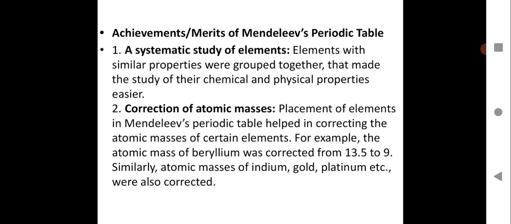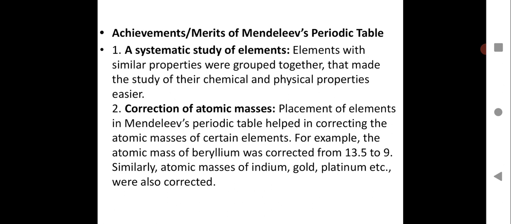Then the achievements, that means the merits of Mendeleev's periodic table. First of all, a systematic study of elements. Elements with similar properties were grouped together, which made the study of their chemical and physical properties easier. So this was the first time a systematic study of the elements was done and a table was made, and that made the study of their chemical and physical properties easier. So we can easily learn their physical and chemical properties.